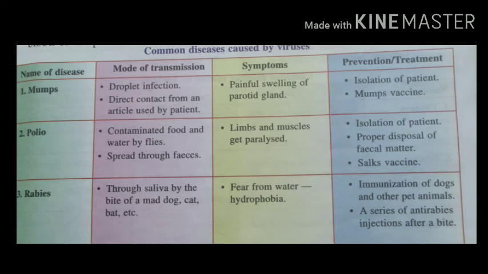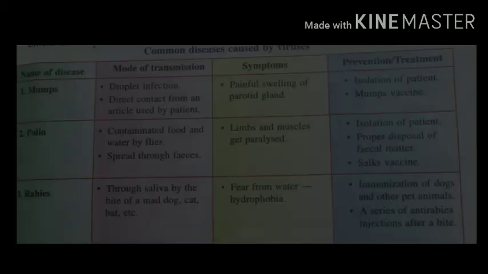The next disease is rabies. The mode of transmission of rabies is saliva, by the bite of a dog, cat, bat, etc. Symptoms of rabies are fear of water, and the prevention and treatment can be immunization of dogs and other pet animals, and a series of anti-rabies injections after the bite.